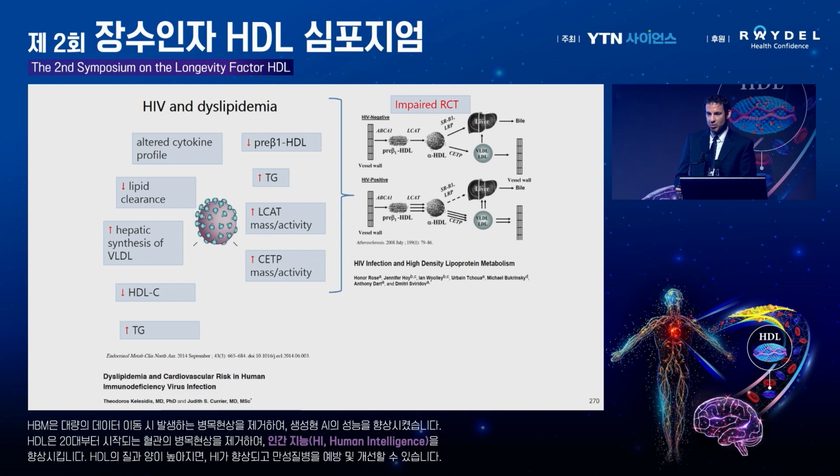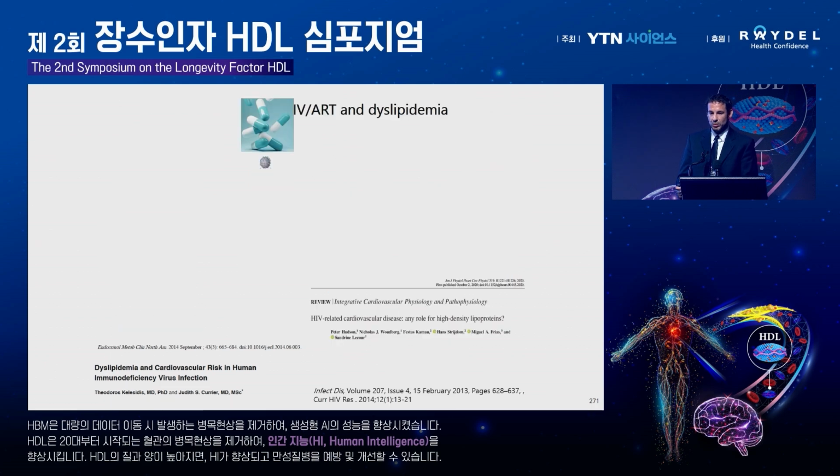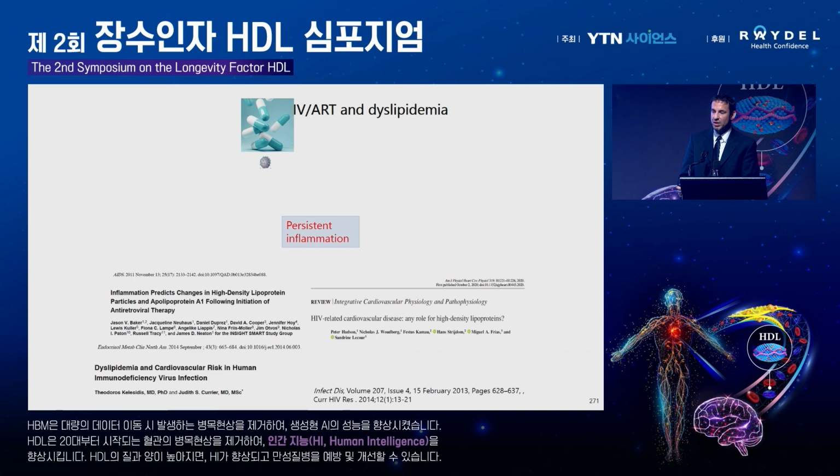What happens now is what happens with the antiretroviral therapy, which is also very important. Certain proteins like NEF have their independent proatherogenic effect. But these days, when people take their pills, there's no viremia, there's no virus in the blood, right? So then what really drives this inflammation when the virus is gone?